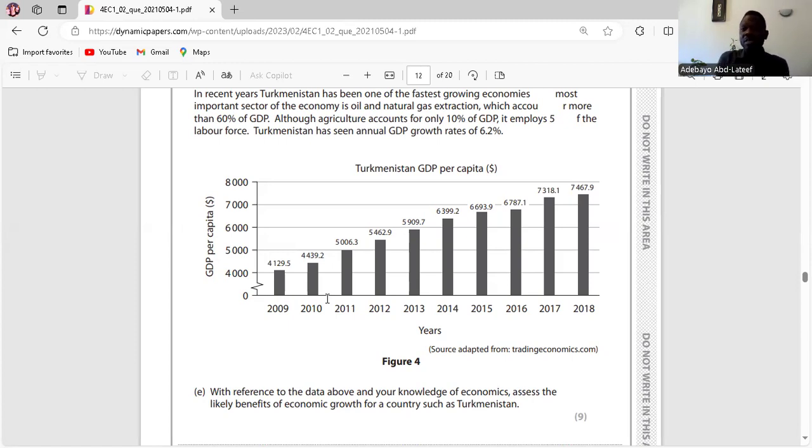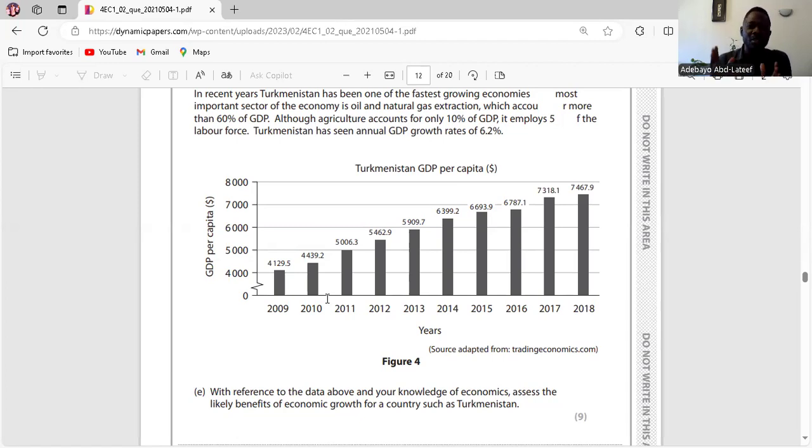So based on the case study, 60% of the GDP comes through the oil and gas sector. If this is happening, the oil and gas sector might be employing more workers, and that will improve the income level in the oil sector, bringing about an improved living standard. The growth rate of 6.2% in Turkmenistan may also result in reducing the poverty level, as it has the largest proportion of its labor force in agriculture, which is expected to have lower income.